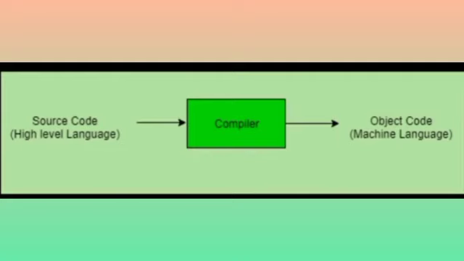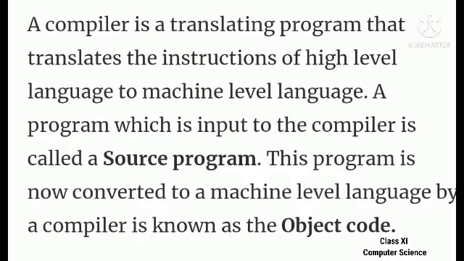So what is a compiler? A compiler is a translating program that translates the instructions of high level language to machine level language. A program which is input to the compiler is called a source program. Okay, we are giving an input program to the compiler. That program is called as source program. This program is converted to machine level language by a compiler.